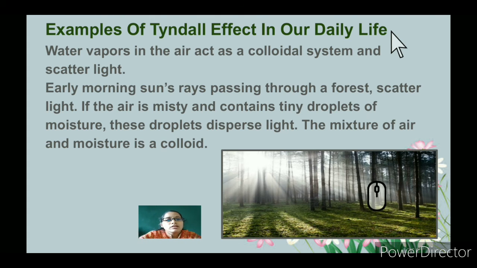So with early morning sun rays passing through a forest, the light gets scattered because of the moisture or tiny droplets present. These droplets disperse the light and you can see the same Tyndall effect. The mixture of air and moisture is a colloid. So what is the colloid here? A mixture of air and moisture.